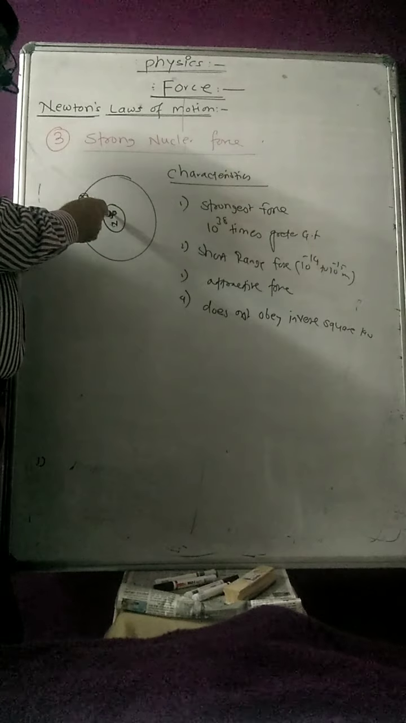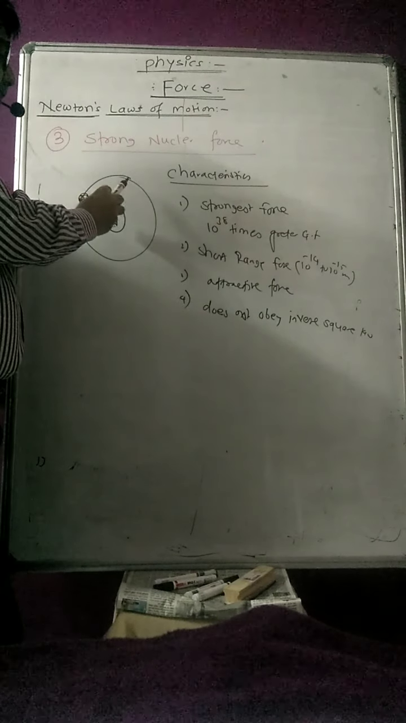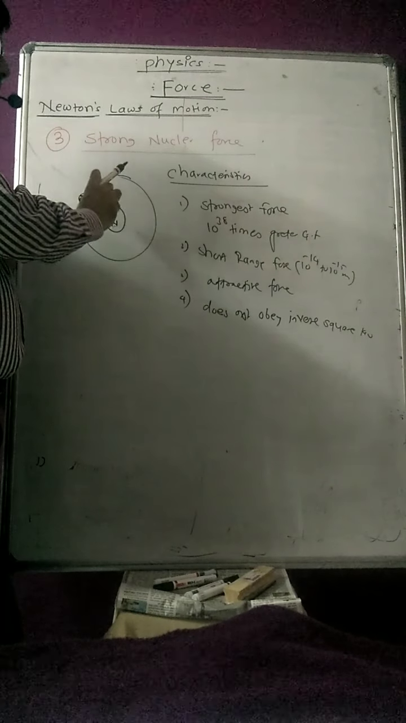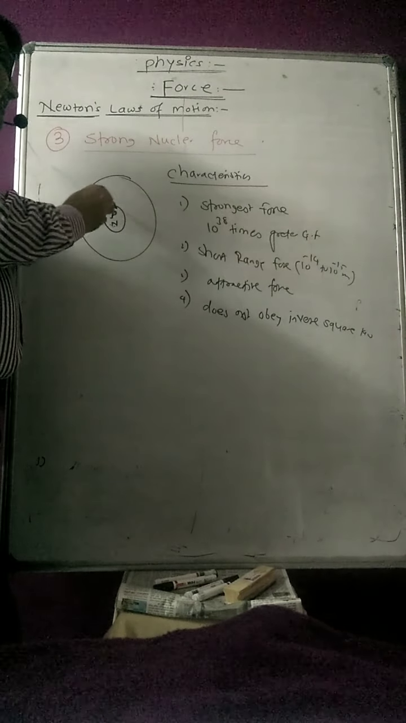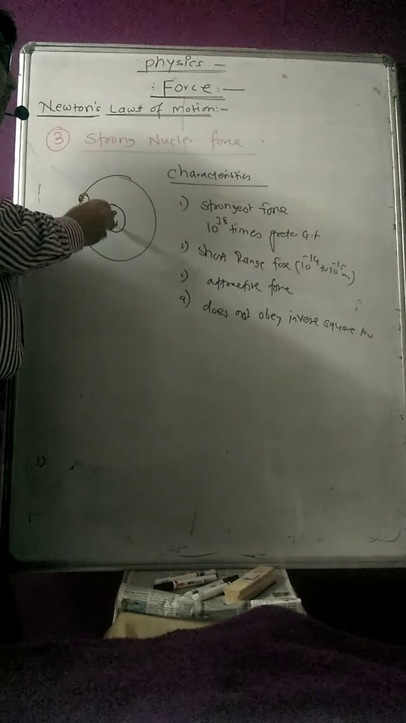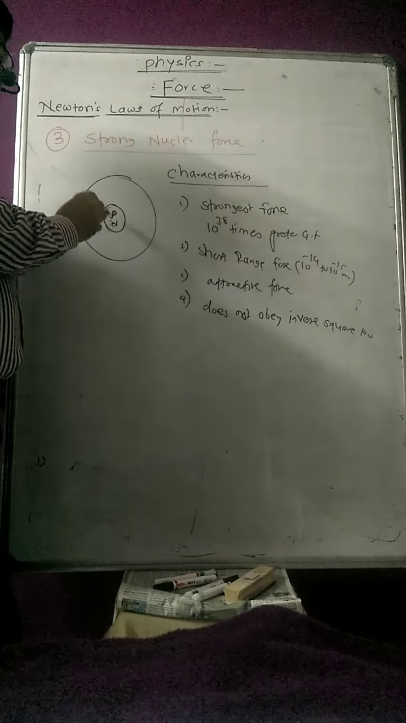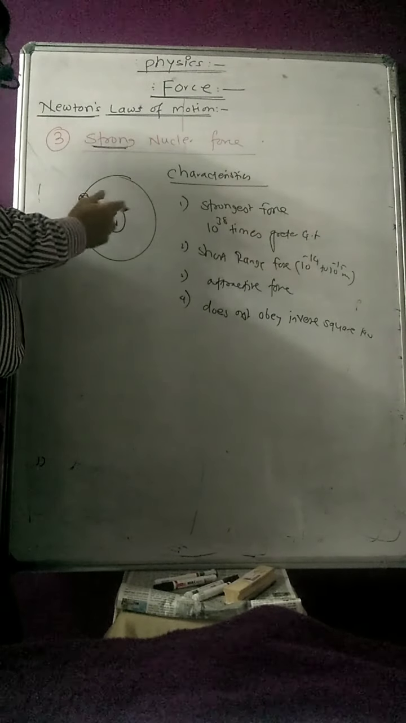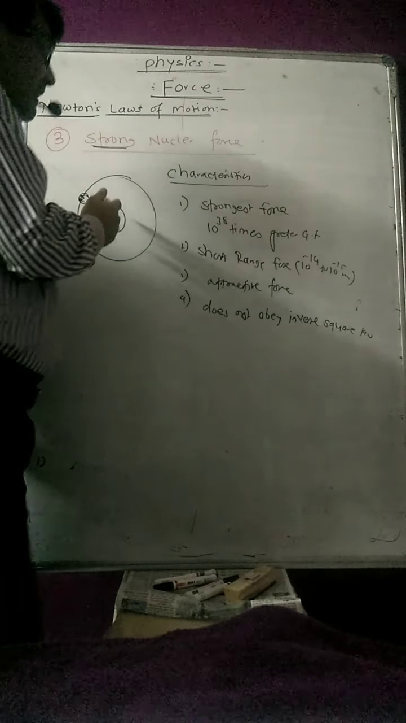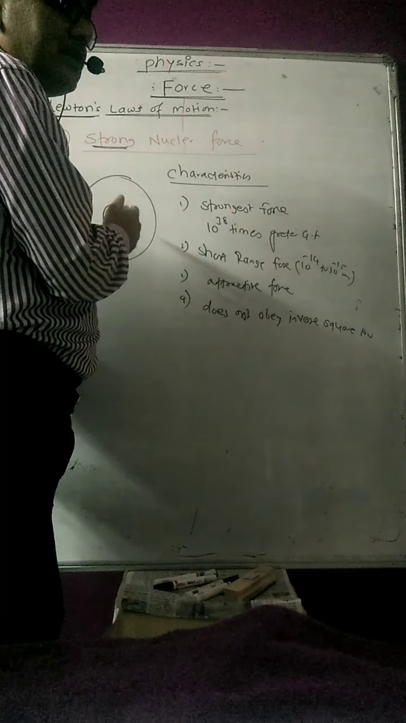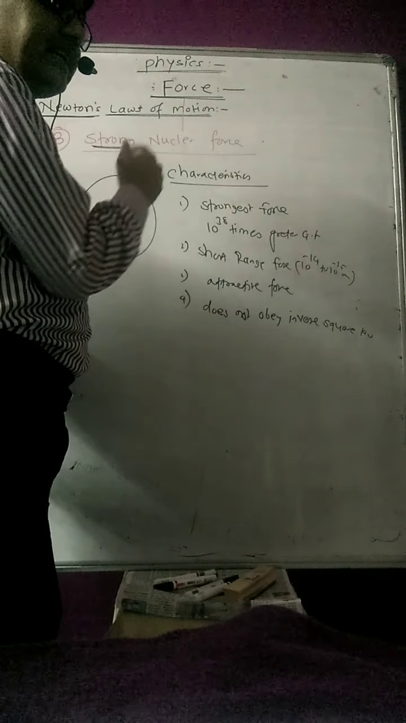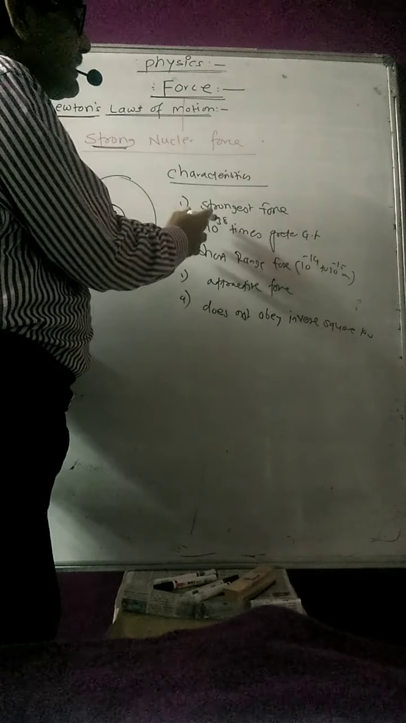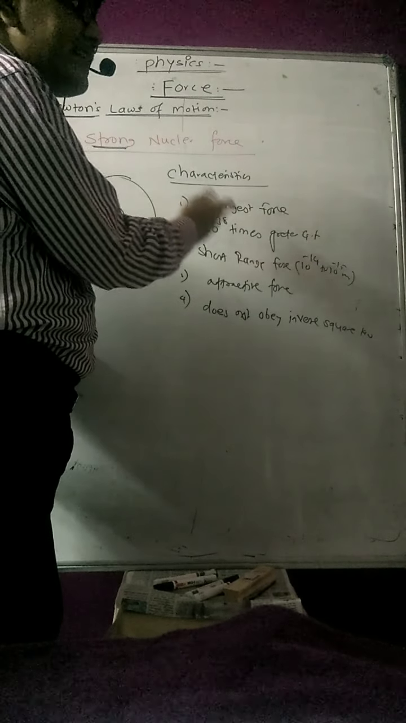But here the electrostatic force of repulsion is acting, so the protons are repelling each other and trying to destabilize the nucleus. But there is a third force between protons and neutrons, between two protons, two neutrons, or a proton and a neutron, and that is the strong nuclear force. It is 10 raised to 38 times greater than the gravitational force, while the electrostatic force is 10 raised to 36 times greater. So it is greater than the electrostatic force by 10 raised to 2 times.